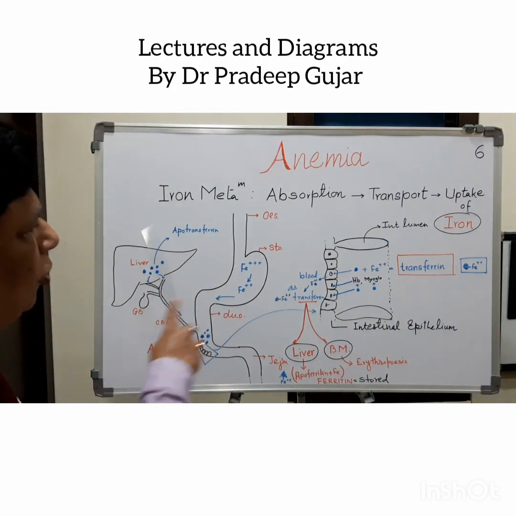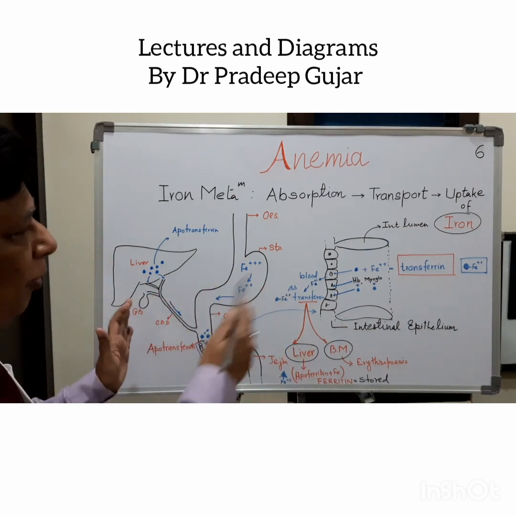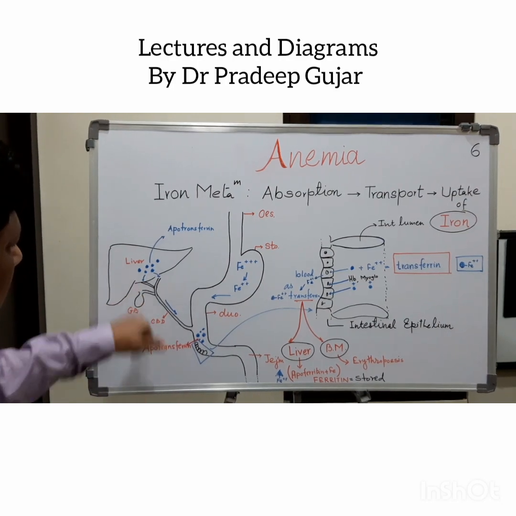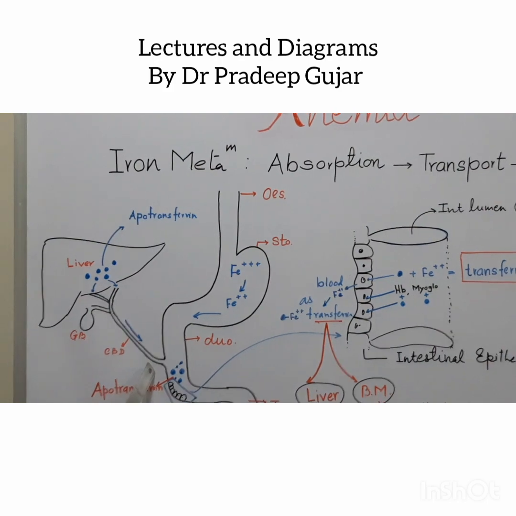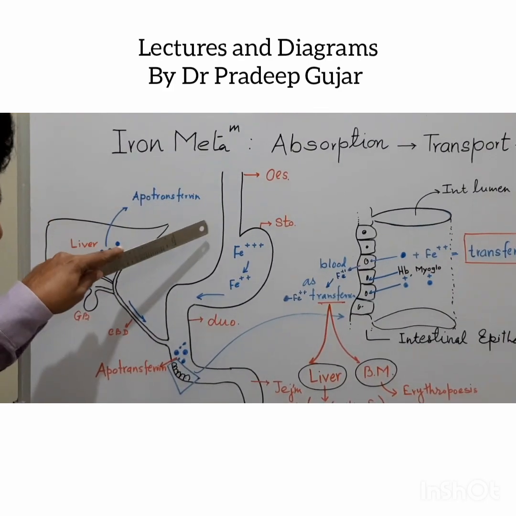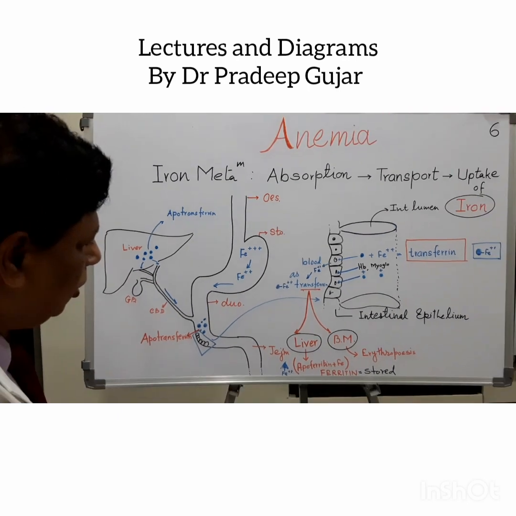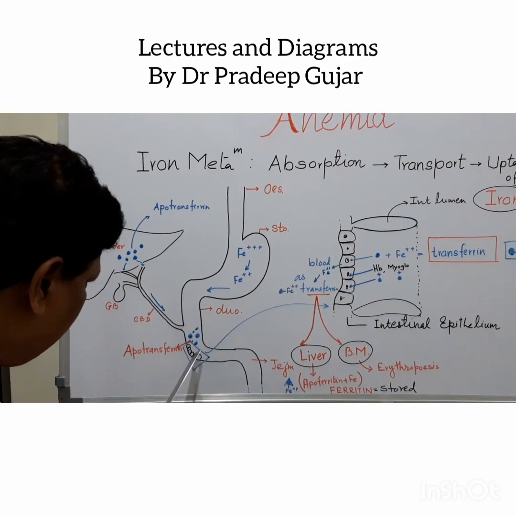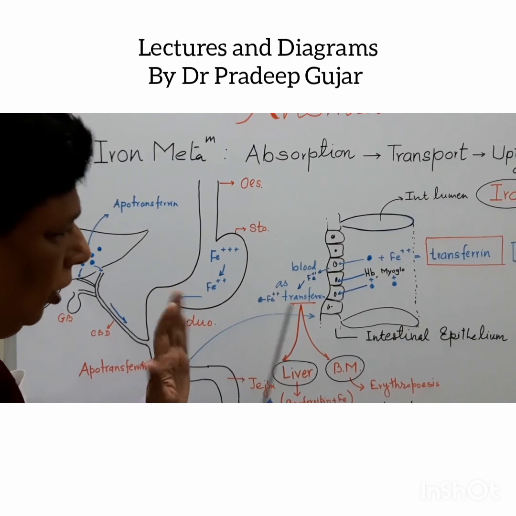This diagram appears to be very complicated, but as such it is not complicated. I will just simplify it. See, this is the liver, the right and left duct, common bile duct, the esophagus, the stomach, first, second and third part of the duodenum, jejunum and continued as the intestine. This highlighted area is enlarged here, right?